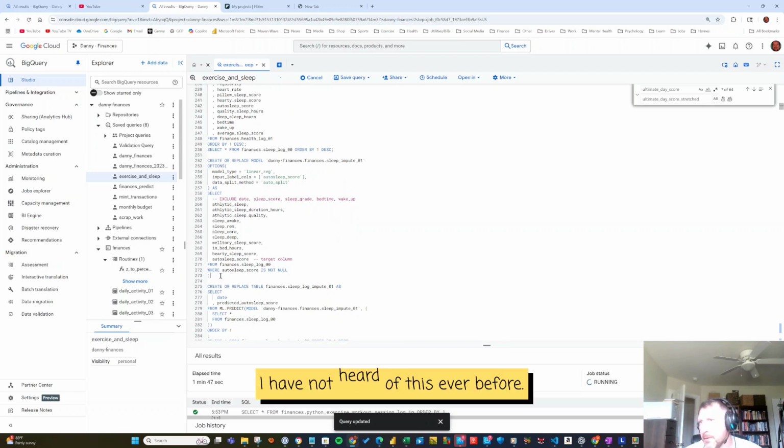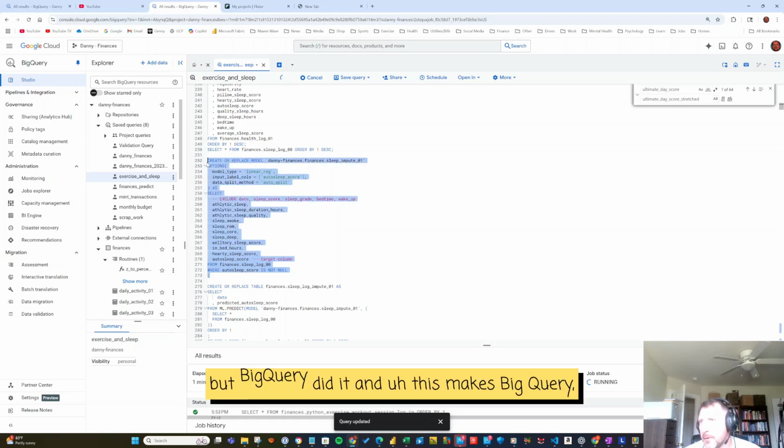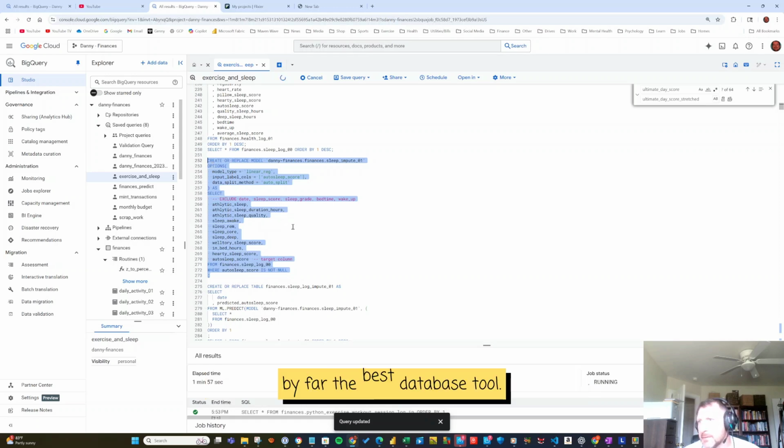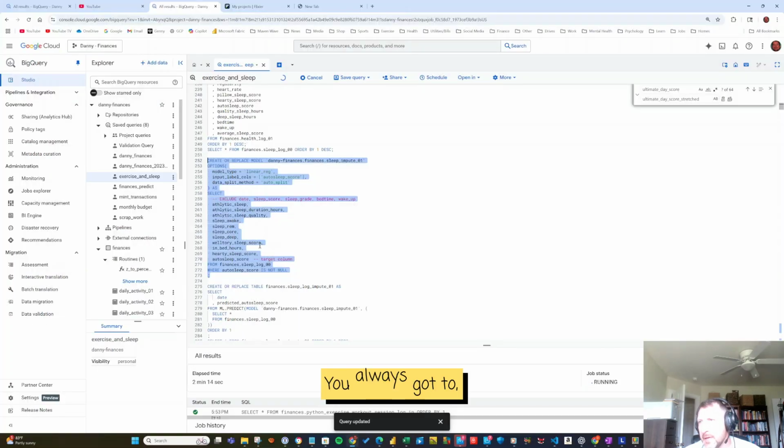I have not heard of this ever before in a database, but BigQuery did it, and this makes BigQuery, in my opinion, by far the best database tool. I don't know what others can do it. Maybe the other cloud tools can do it, but databases are not known to do statistics inside itself. You always got to take it to a Python or a SAS or a Minitab. You always got to take it to something for data science. But BigQuery is doing linear regression.